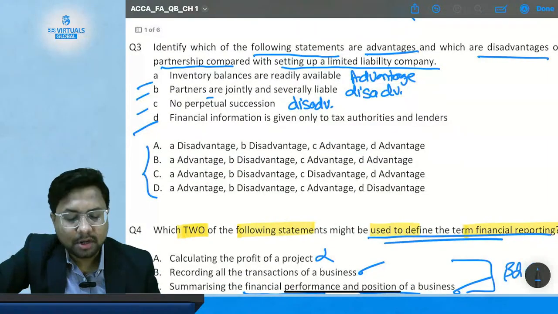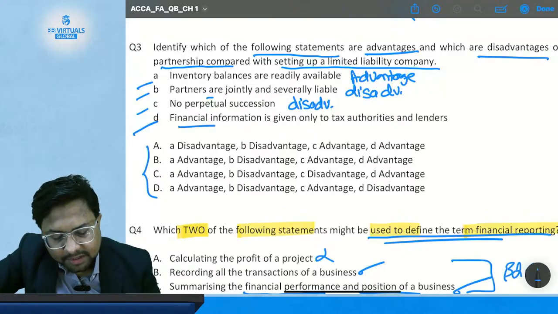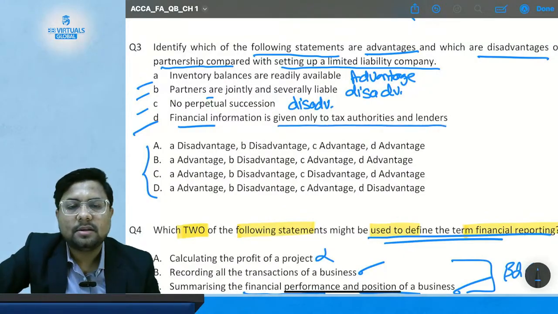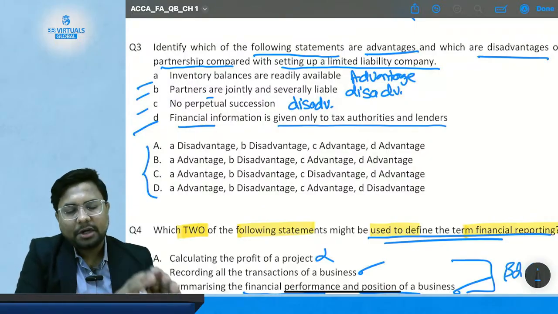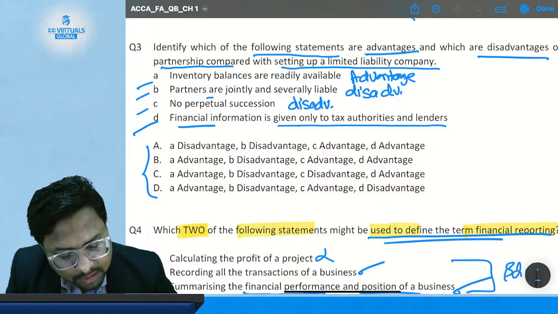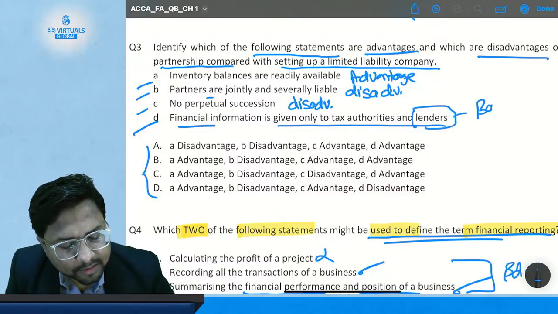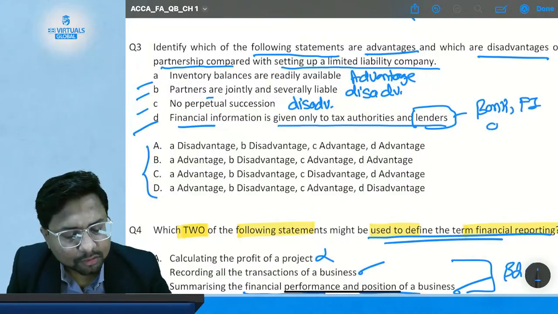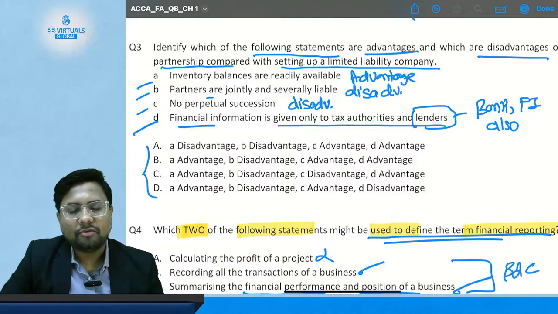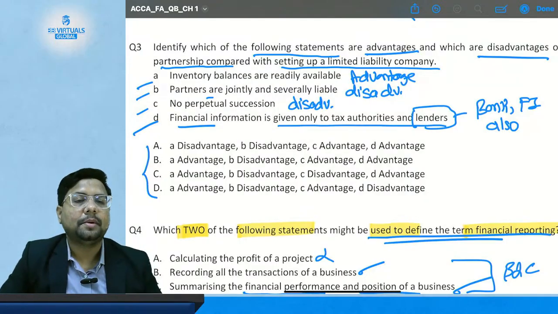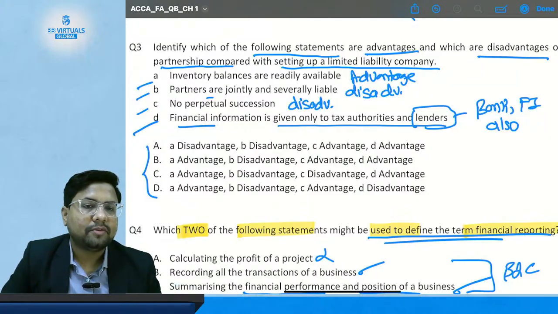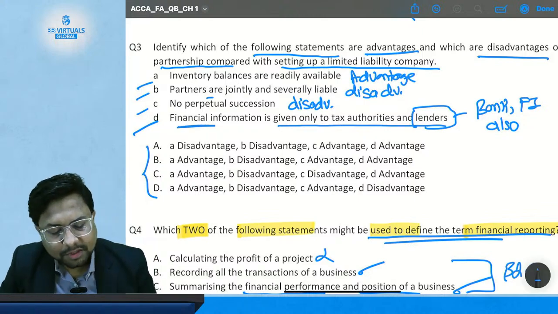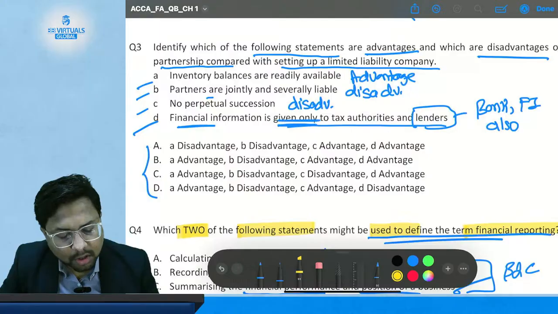Then comes statement number D. Financial information is given only to tax authorities and lenders. So suppose I am in a partnership form of business and I have to give my financial statements to the government and to creditors from whom I have taken a loan. Lenders means banks and financial institutions also. Suppose I have taken some loan from State Bank of India or HDFC, so I have to submit my financial statements to them also, because they have given me a loan, so I have to comply with submitting the financial information. So financial information is only given to the government